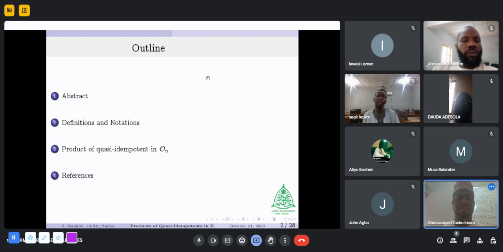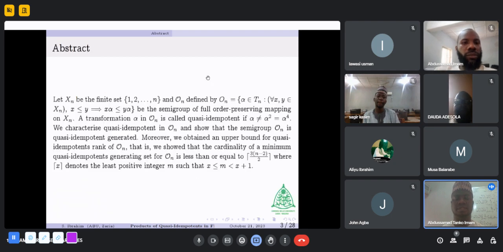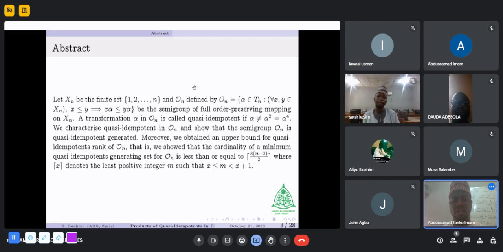This is the outline of the presentation, the abstract. Let Xn be a finite set and On be the semigroup of full order preserving transformations on Xn. A transformation alpha is called an idempotent if alpha is equal to alpha squared, and a non-idempotent element whose square is an idempotent is called quasi-idempotent. In this work, we characterize quasi-idempotent elements in the semigroup of full order preserving transformations, and we showed that the semigroup of full order preserving transformations is quasi-idempotent generated. Moreover, we obtain an upper bound for the quasi-idempotent rank of On.